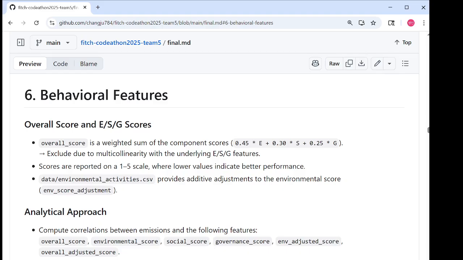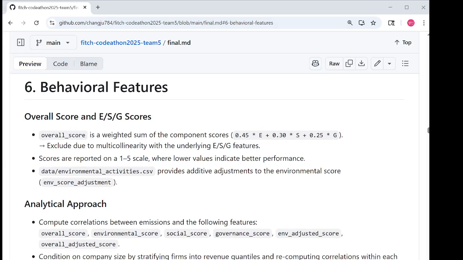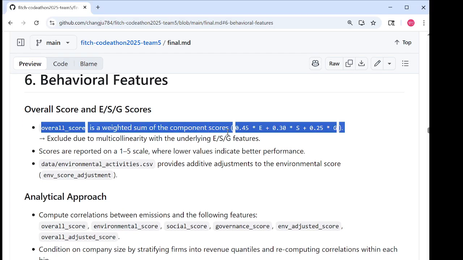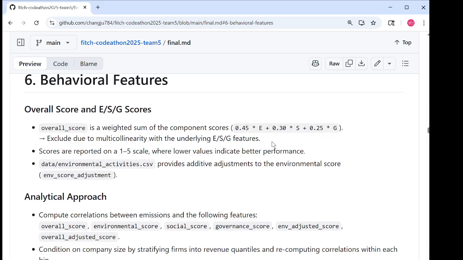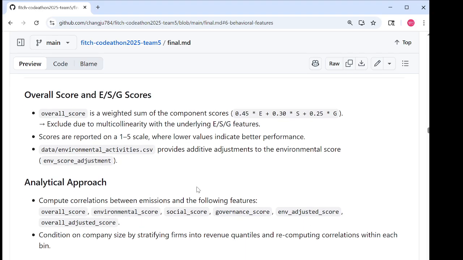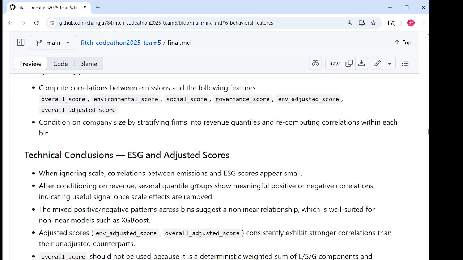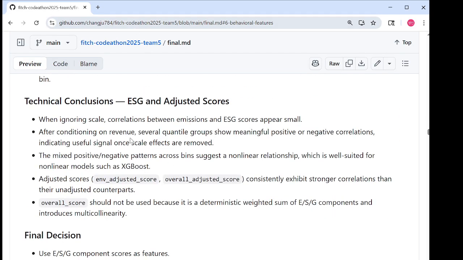For behavioral features, we looked at ESG scores and SDGs. We dropped the overall score, which is just a weighted sum of environment, social, and governance scores. But the adjusted environmental score actually carries signal once we controlled for revenue. SDGs, though, didn't help at all, given tiny sample sizes and inconsistent effects, so we removed them as well.